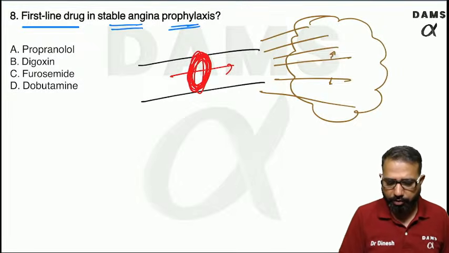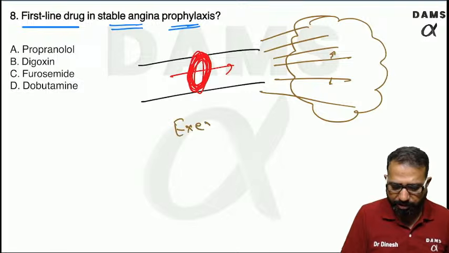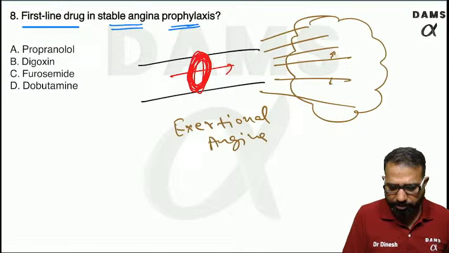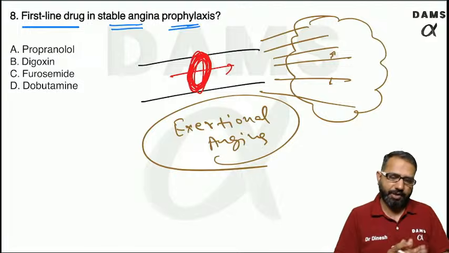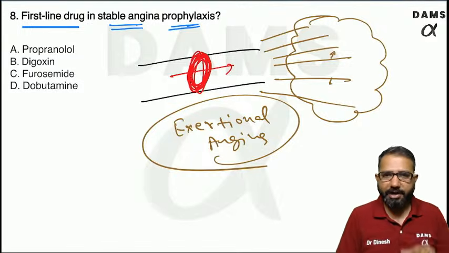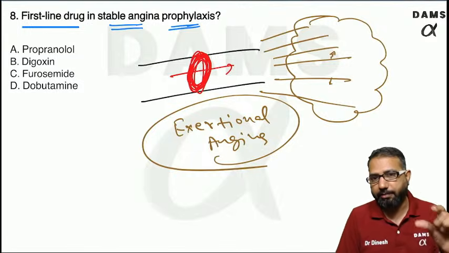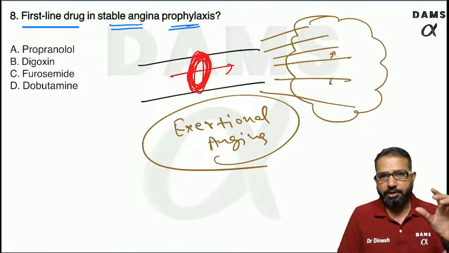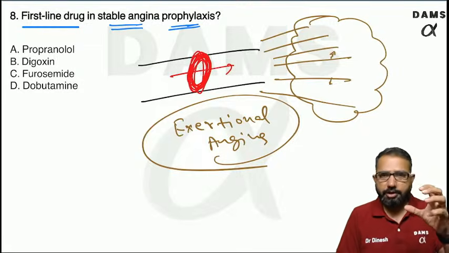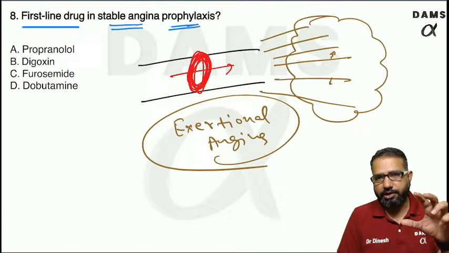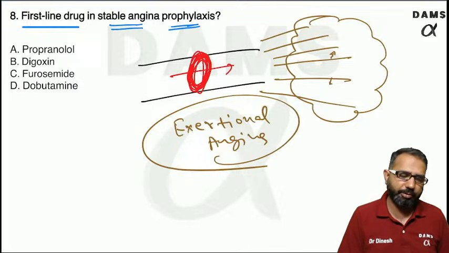That's why this is called exertional angina. So there will be a typical history that the patient is having chest pain on exertion. That is stable angina. The atherosclerotic plaque is stable, and because of this there will be decreased blood circulation. Stable plaque, decreased blood circulation, usually no pain, chest pain on exertion, relieved by rest.